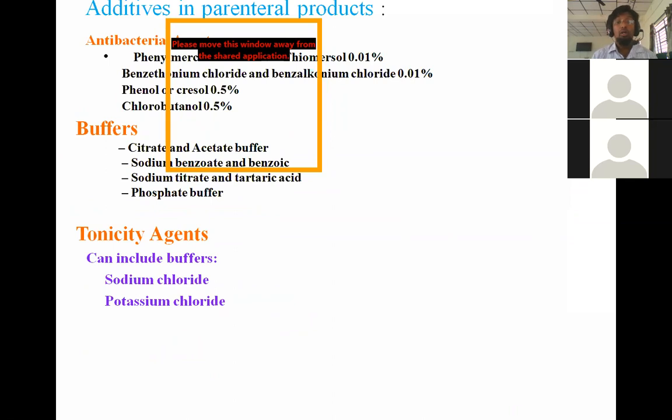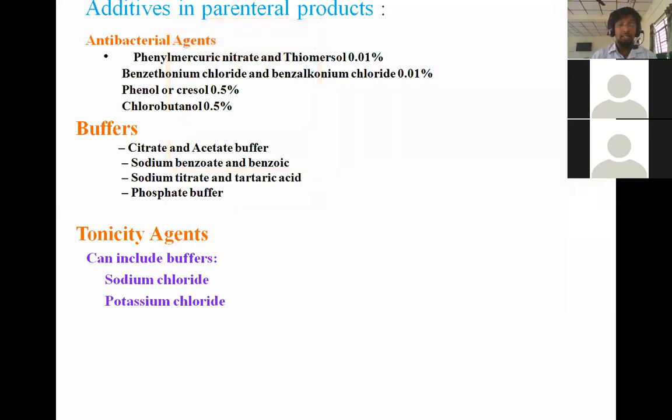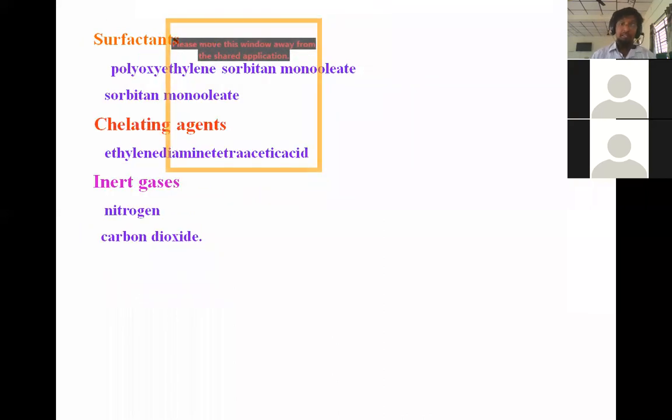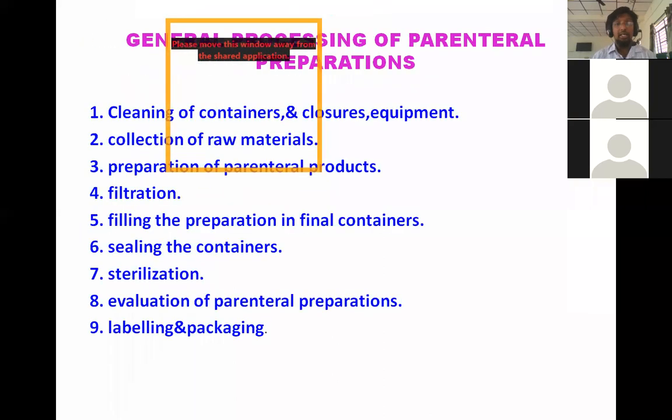Then phenol or cresol is used, and chlorobutanol is also used. The percentages of these antibacterial agents should be remembered. Then buffers are also added, like citrate-acetate buffer, sodium benzoate-benzoic acid buffer, sodium tartrate-tartaric acid buffer, phosphate buffer, and so on. Then tonicity adjusters, surfactants, chelating agents, and inert gases are used. So this is the formulation of small volume parenterals.